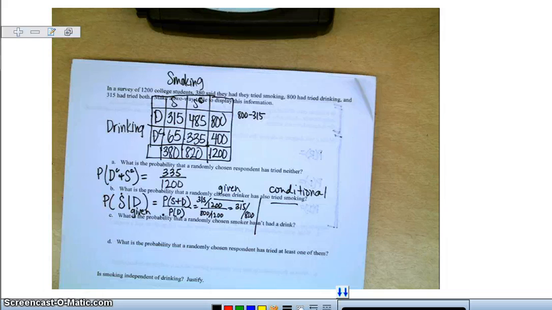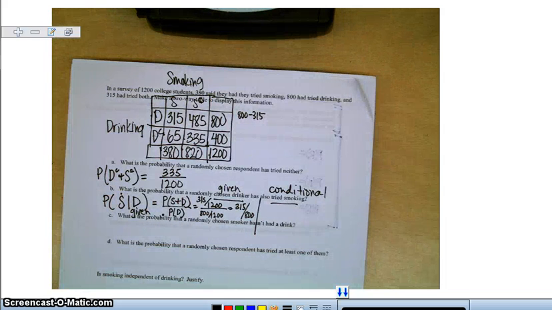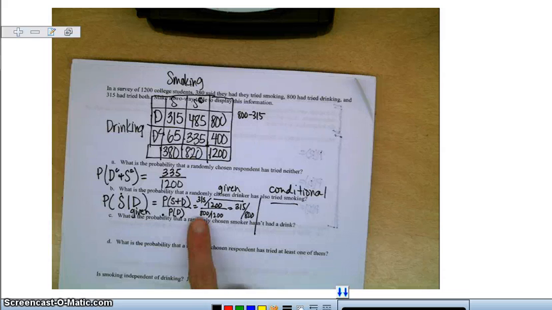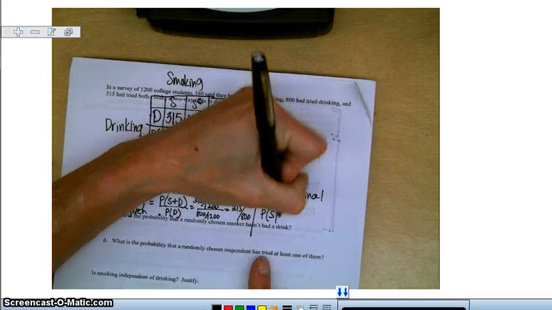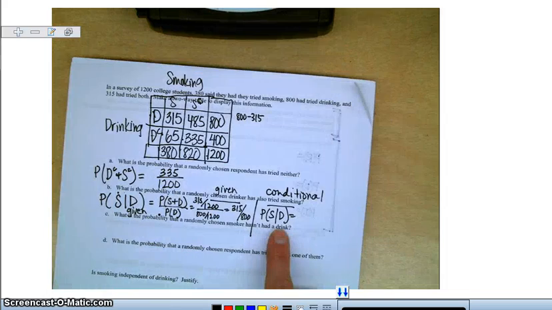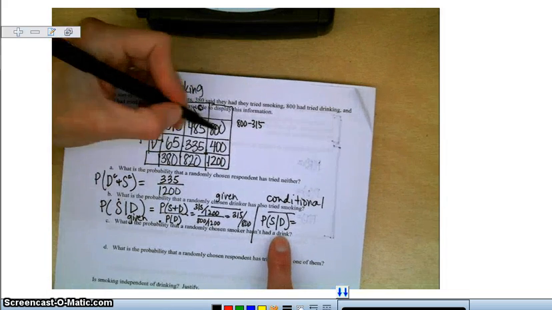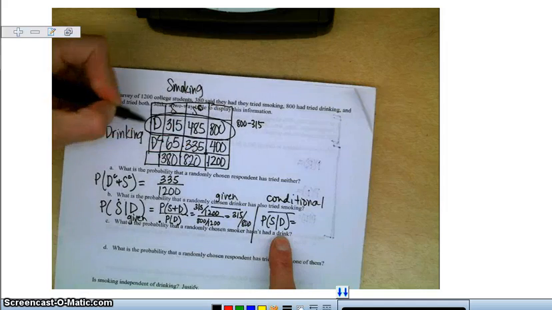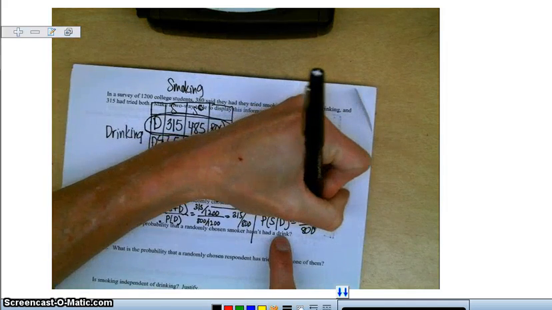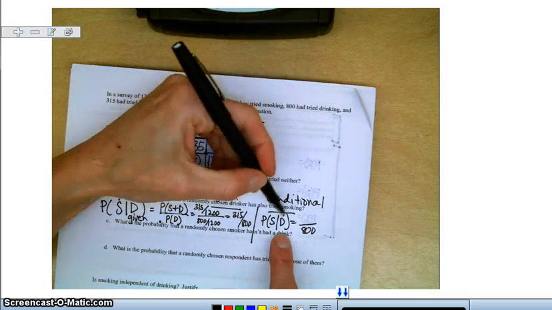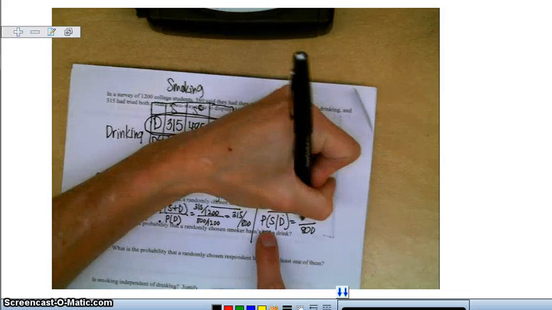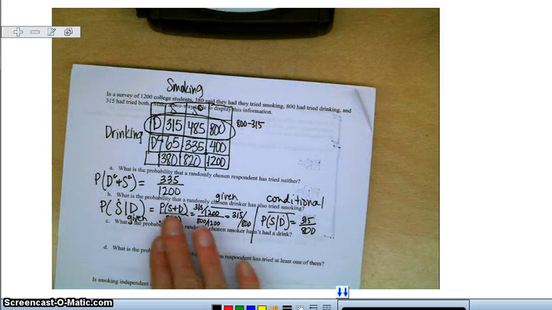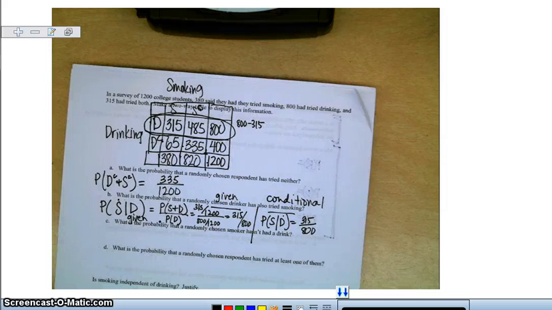The nice thing about having a two-way table and finding conditional probabilities is you can kind of do it in your head without using the formula, but only with a two-way table. So the probability of smoking, knowing that they've tried drinking. The thing that I know is that they've tried drinking. So I can go up here, and that narrows me down to these people here, which is out of 800 now instead of out of 1,200, because I know this condition. And of those, 315 have tried smoking. So the formula will work out the same as just thinking through it if you have a two-way table.